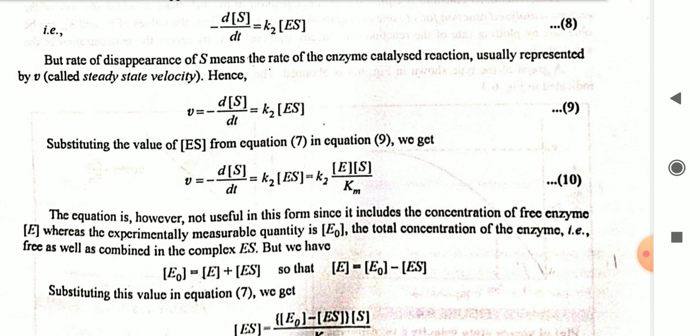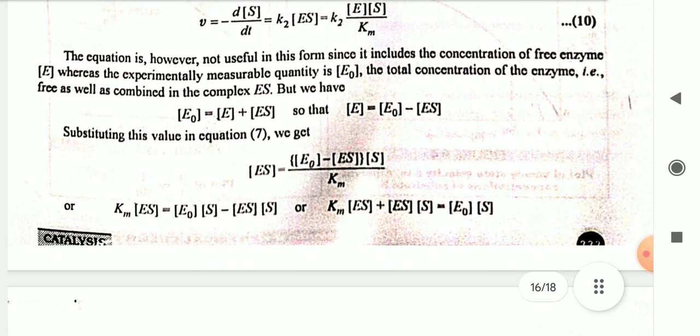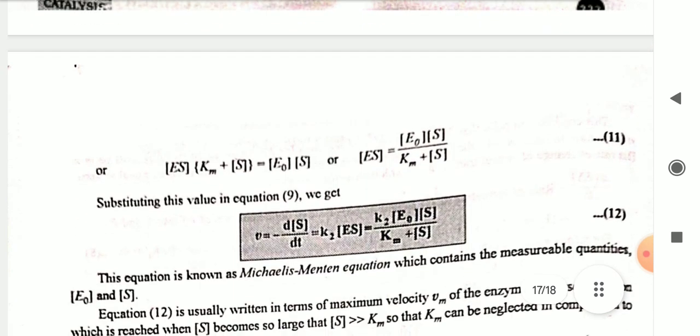Substituting this value in equation 7, we get ES is equal to (E naught minus ES) into S by Km, or Km into ES is equal to E naught into S minus ES into S, or Km ES plus ES into S is equal to E naught into S, or ES (Km plus S) is equal to E naught into S, or ES is equal to E naught into S by Km plus S, regarding equation 11.